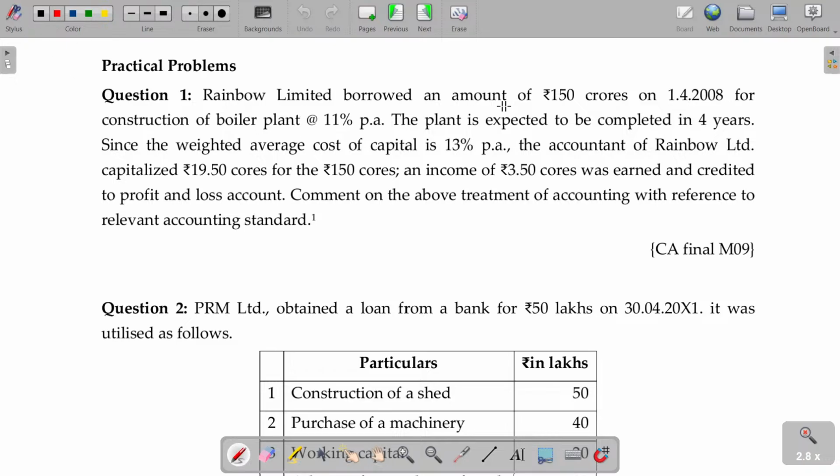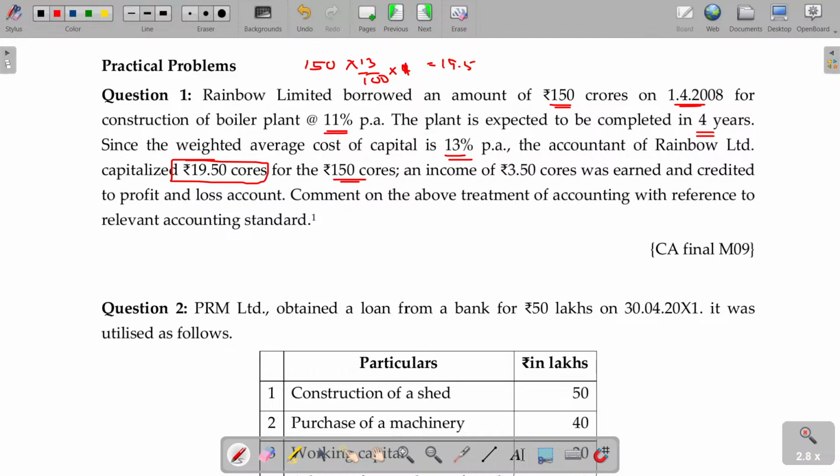Rainbow Limited borrowed an amount of 150 crores on 1/4/2008 for construction of a boiler plant at the rate of 11% per annum. The plant is expected to be completed in 4 years. Since the weighted average cost of capital is 13%, the accountant of Rainbow Limited capitalized 19.5 crores for the 150 crores. So 150 crores into 13%, they have calculated. How much is it for per year? This is for the current year only. 19.5. For this year, they capitalized.